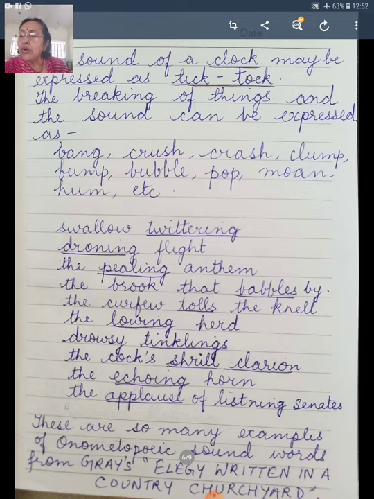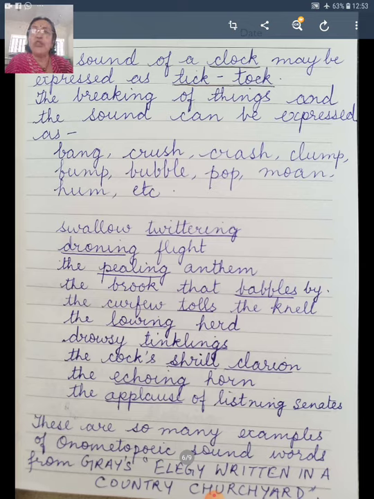The swallow twittering. What are swallows? Swallows are birds, and the sound that they are making is twittering. So this is a clear-cut example of onomatopoeia. From the straw-built shed, then the cock's shrill clarion, the shrill sound of the cock, that is the loud sound of the cock, is like a clarion call in the morning to get up.